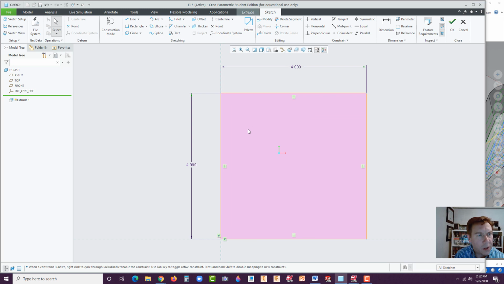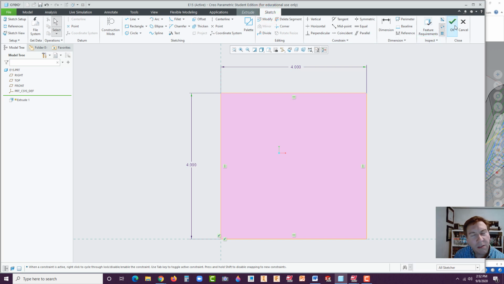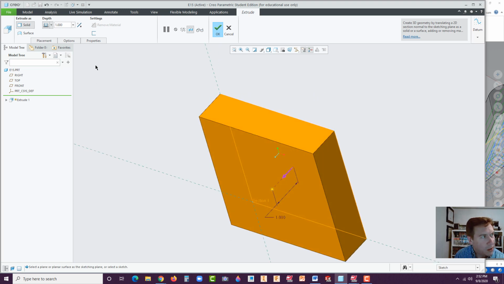Now what we're going to do is extrude this. Don't try to put all those features in at once, because none of them are through. So go to OK, go to Model, and actually just go to Sketch. We already went to Extrude, so just hit OK and make it 1 inch. If you want, rotate it a little bit so you can see it.